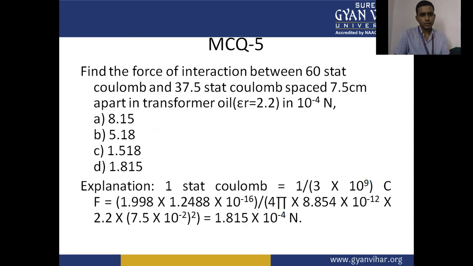Next question, question number 5. Find the force of the interaction between the two charges spaced 7.5 centimeter apart in a transformer coil. Coulomb's constant is 1 upon 4 pi epsilon naught, which is about 9 into 10 to the power 9.